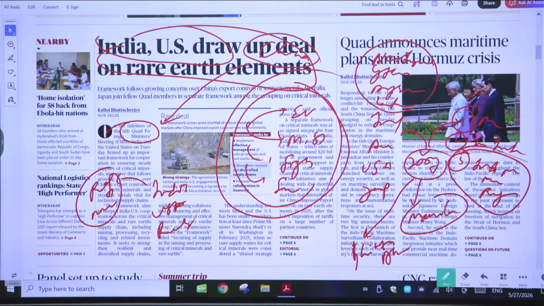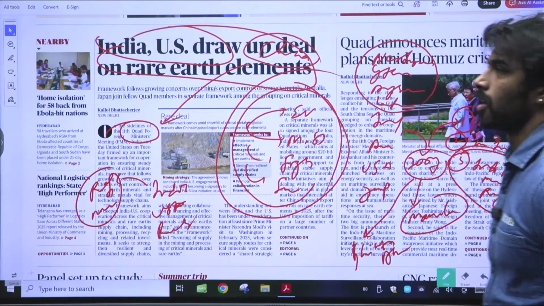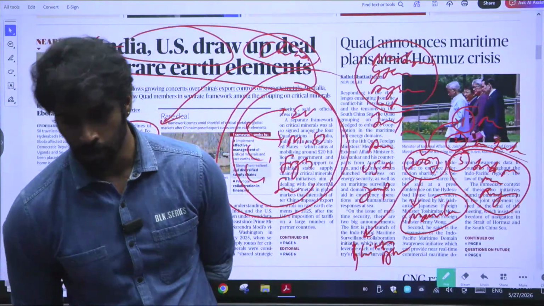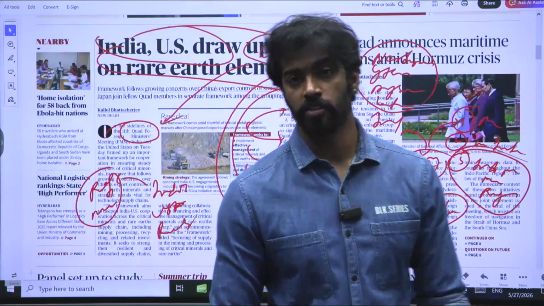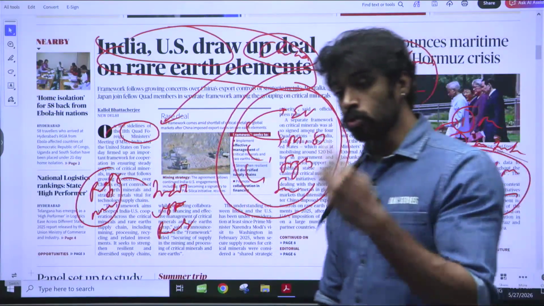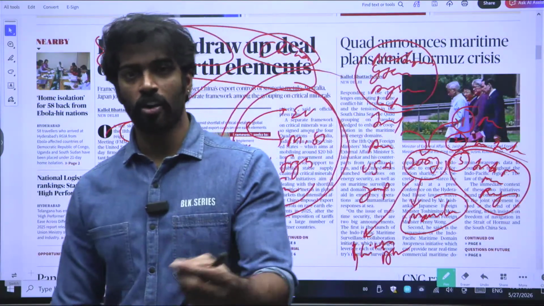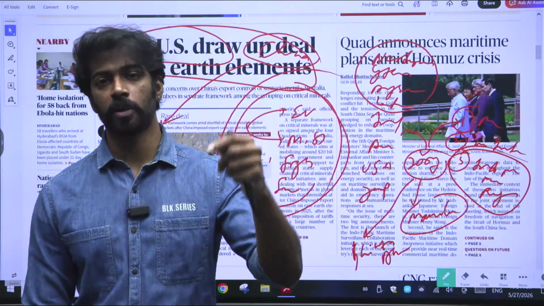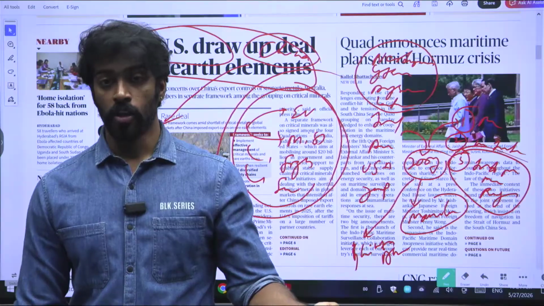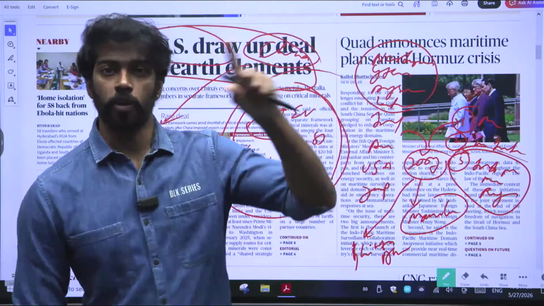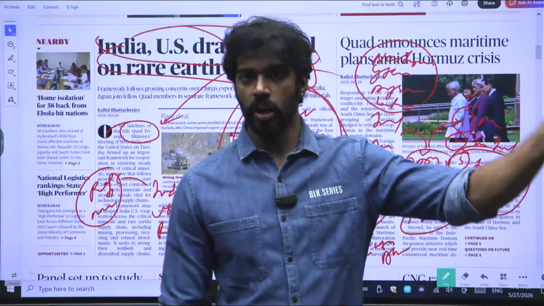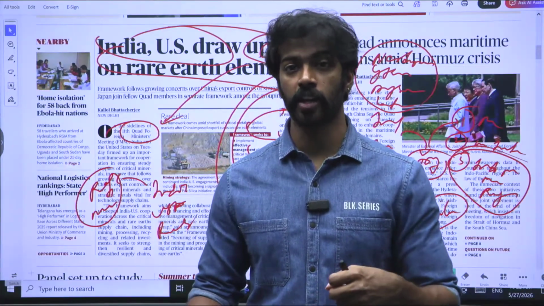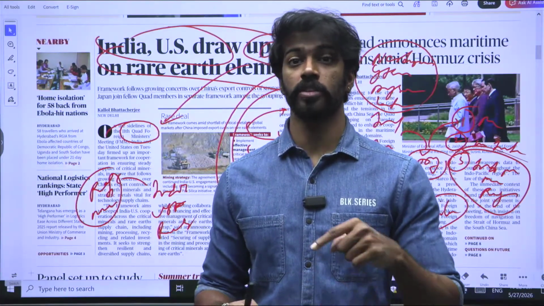And what is India's role? Obviously, India's role is to create a circular economy. For example, semiconductors are there, magnets are there, mobile phones are there. All of these use rare earth elements, meaning that they are already present in all of these. So instead of throwing away all of the mobile phones or semiconductors that have already been used, what we can do is create a circular economy where we take back all of the waste and recycle it, taking all of the minerals back again, so that there won't be any control from China.